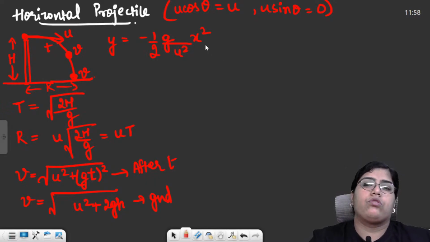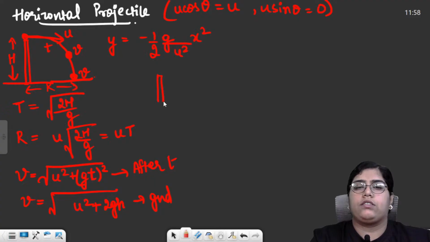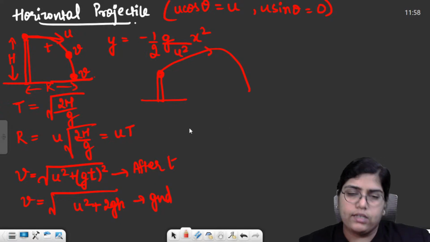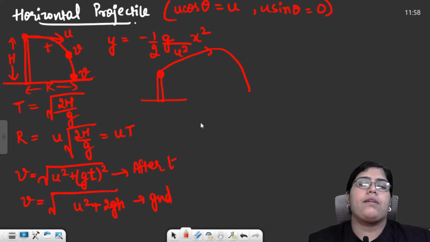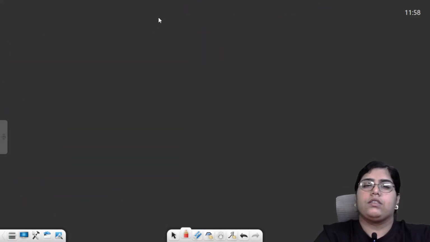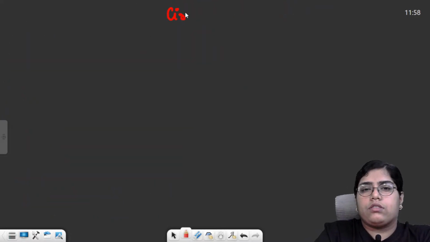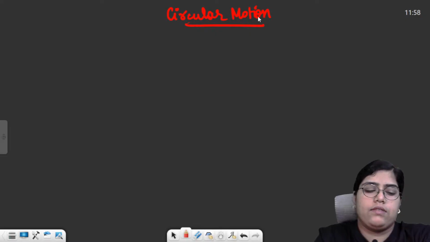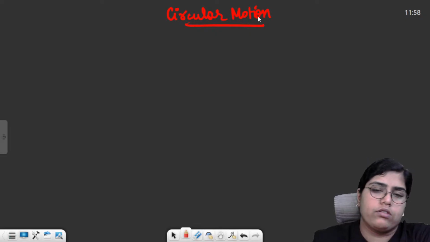And then you also might get a question that you are standing on a tower and you are throwing a projectile upwards, so it falls like this. You need to calculate the time of flight. The process is same, everything is same. You just need to apply the equations. Then there was circular motion. Within circular motion, you have uniform as well as non-uniform circular motion both in your syllabus.